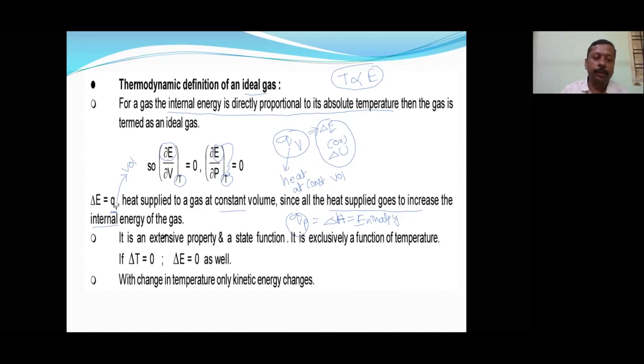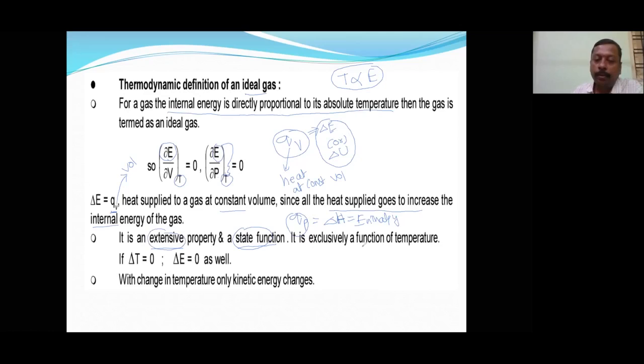It is an extensive property. Extensive and intensive we have already studied, and it is a state function. State function and path function also we have studied. That's why I told you to be attentive at every point of time. If you miss one point at some initial stage, it is going to affect your understanding in future lectures also. State function means it depends only on initial and final state, but not the way it used to reach that. Extensive means it depends on the quantity. Intensive means it does not depend on quantity.